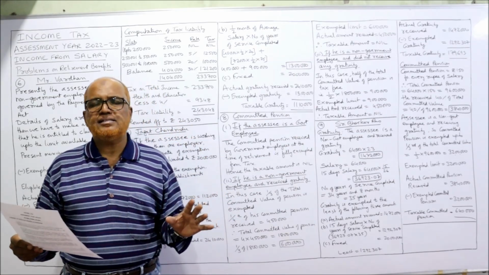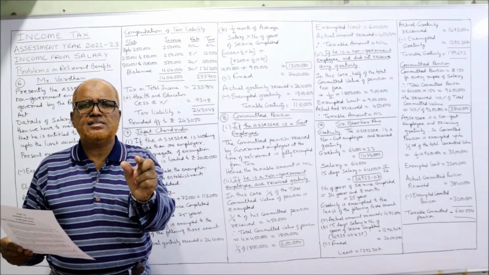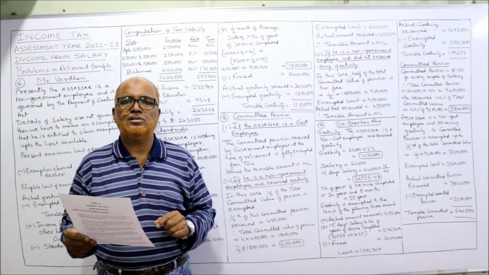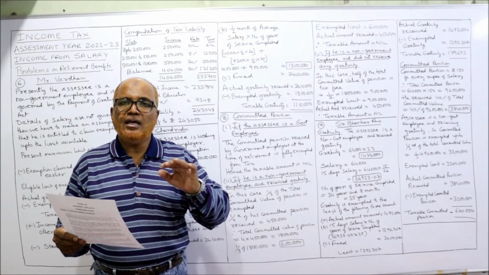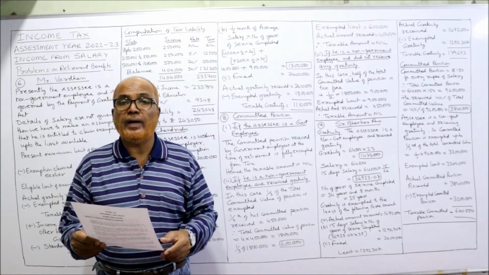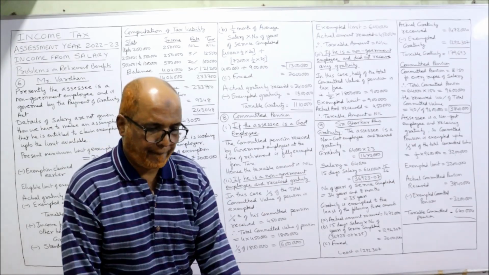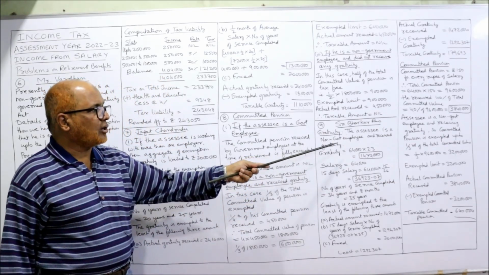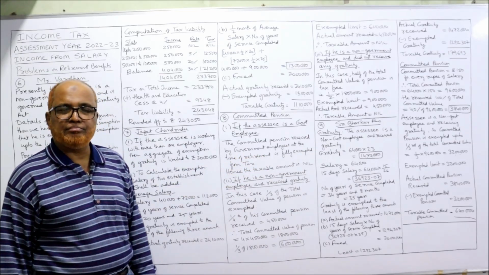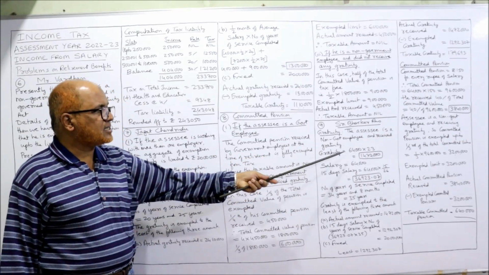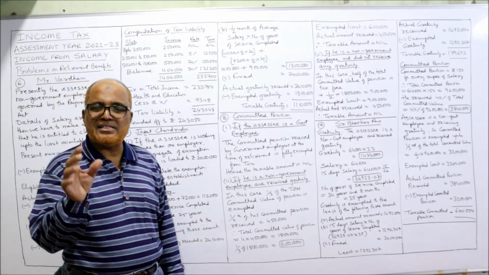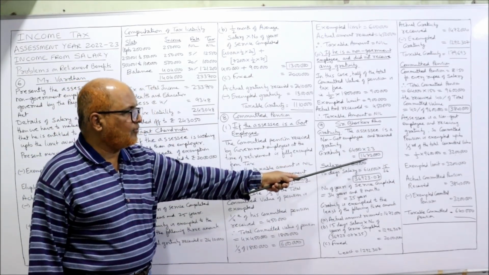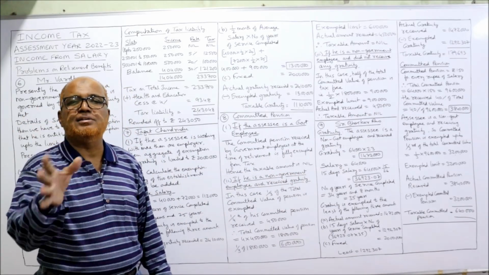The detail regarding salary is not given, only basic is given at the time of retirement. At the time of retirement, his basic was 64,000 and he received gratuity up to 23 months of basic. Now we calculate. First we calculate gratuity. He is a non-government employee and received gratuity. Right? So gratuity is 64,000 rupees, that is the basic pay. How many months? 23 months. So 64,000 into 23, 14,72,000 is the gratuity received.